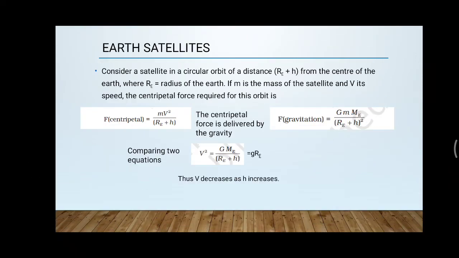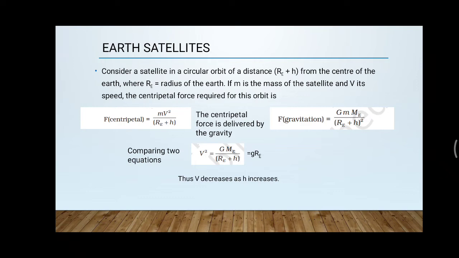Now coming to the Earth satellites. As the planets are revolving around the Sun, the satellites of Earth or any other planet are also revolving around a particular planet, where the planet is at the center and the satellites revolve in circular orbits surrounding the planet.